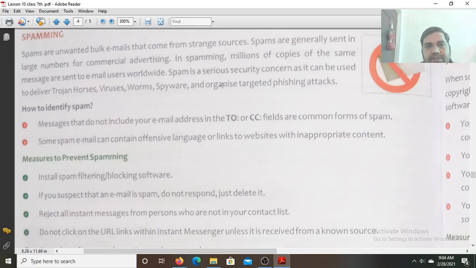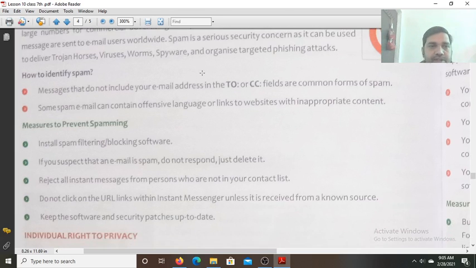People use this word. Spam is a serious security concern, so it can be used to deliver Trojan horses, viruses, worms, spyware, and organized targeted phishing attacks. So with the help of these viruses, Trojan horses, worms, and spyware, third-party persons used to steal your confidential information from your computer.